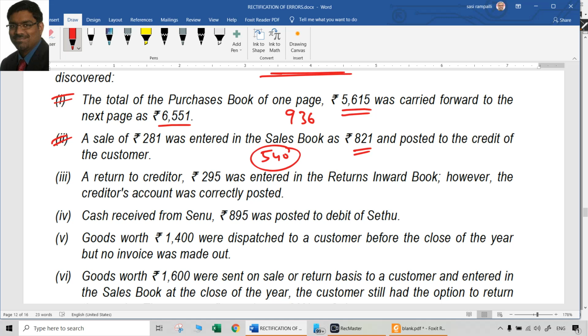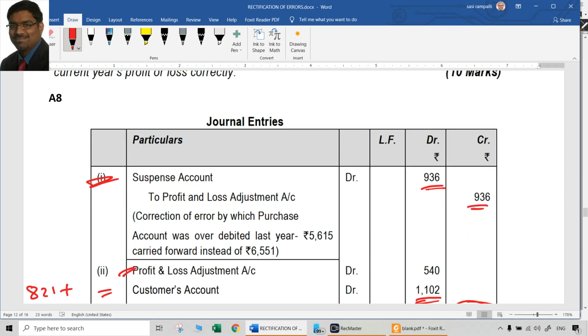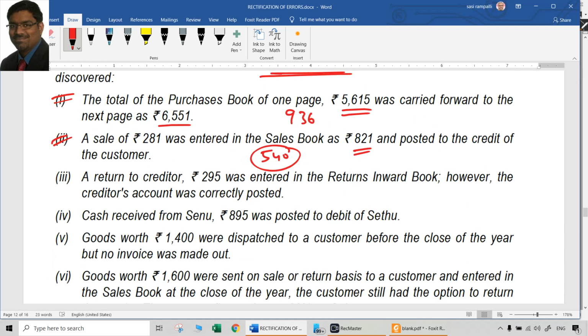What about the customer? The customer ideally should have been debited with 281, but rather he was credited with 821. To cancel that credit, first you have to debit 821. To give effect to the debit which was supposed to be done but not done, we have to debit 281 also. So 821 plus 281, total customer account has to be debited with 1102. That is the rectification entry for the second point.